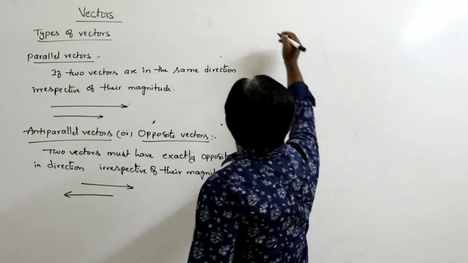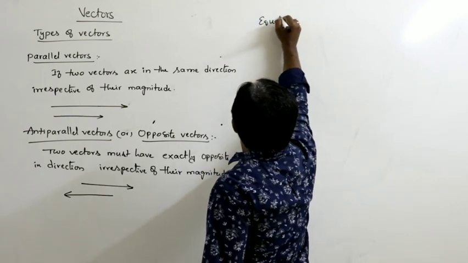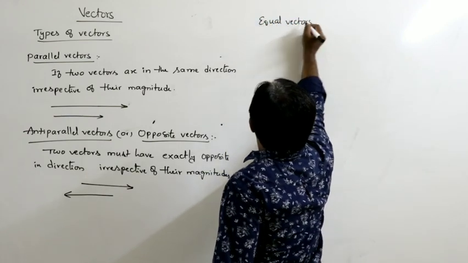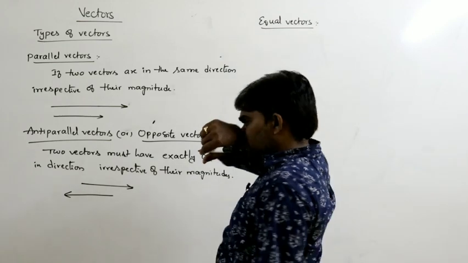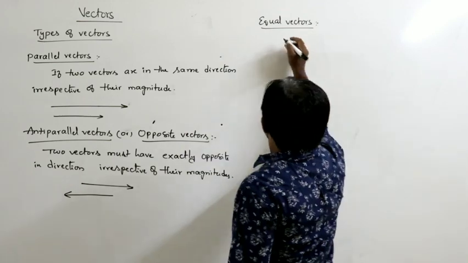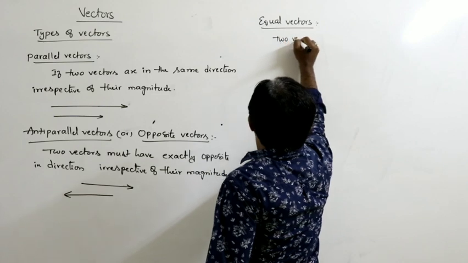Next, equal vectors. How can you define equal vectors?